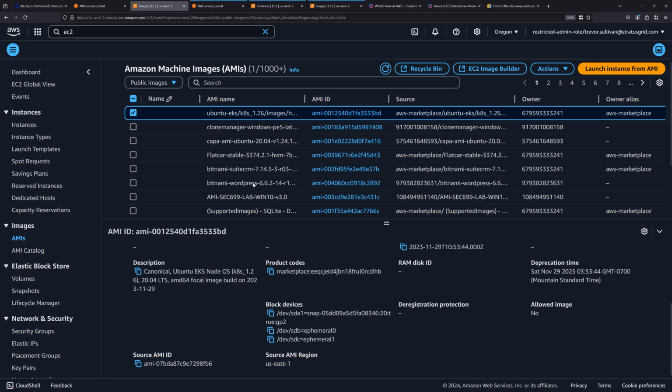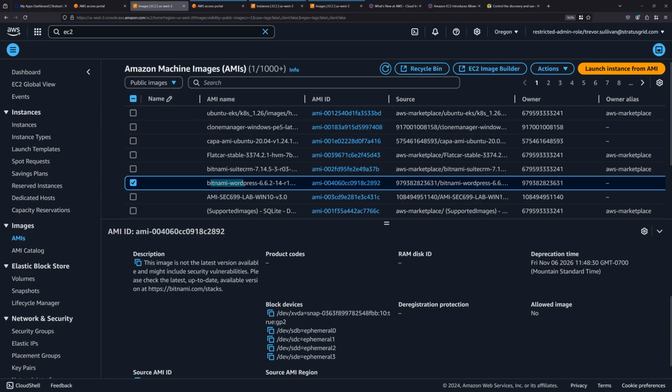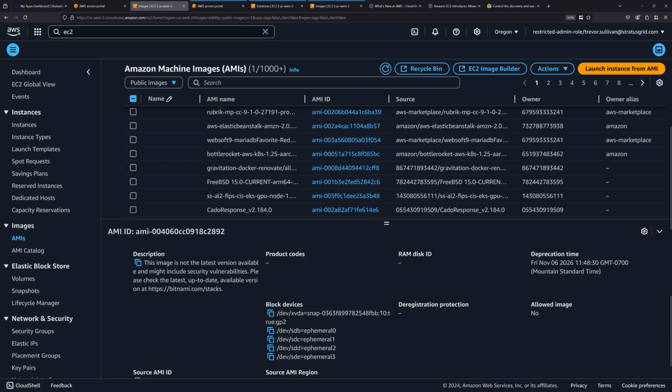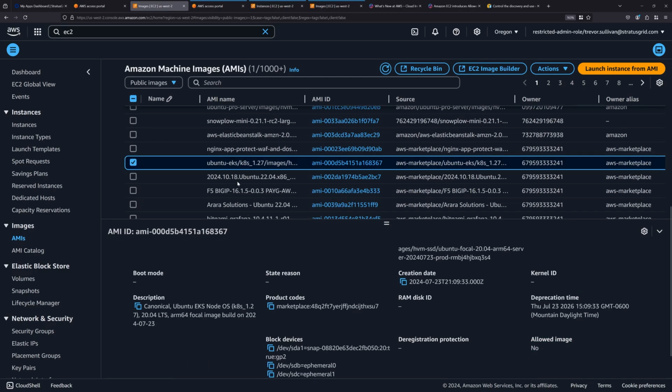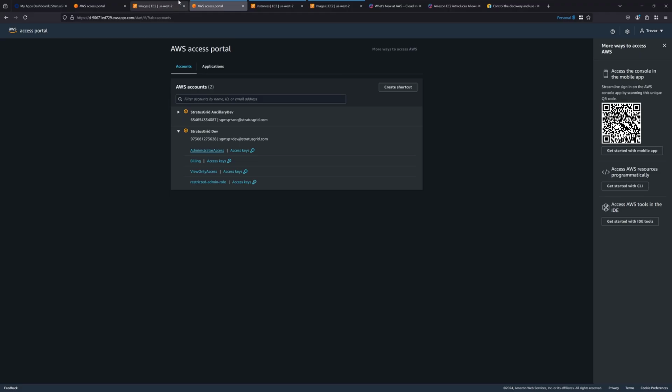And if we scroll down a little bit, you can see right over here, it says allowed image and it says no. And if we click on pretty much any of these, like here's a WordPress image from Bitnami, allowed is no. And so you can literally click on all these and it's going to say no, no, no, no, no, because there's only one account that we are authorizing images from. And that is our account right over here.